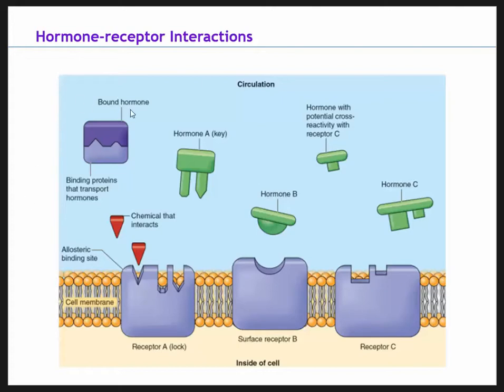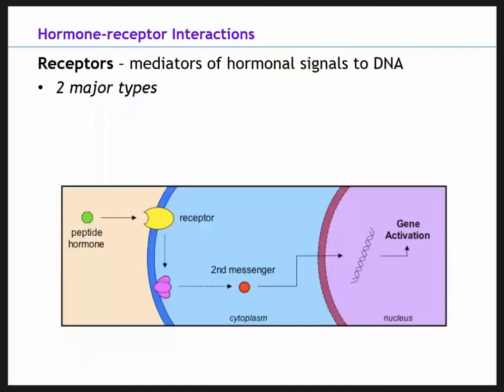Something else to point out is binding proteins. Hormones can extend their half-life in the bloodstream by binding to a protein, and that's how they can travel. Most hormones have a binding protein, so they can bind onto it, like you see right here, and travel throughout the body. But let's move on and keep talking about receptor interaction.